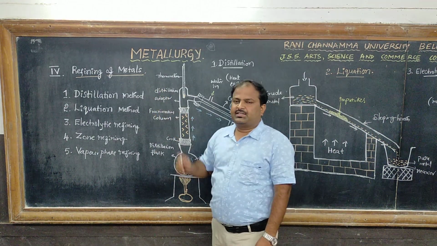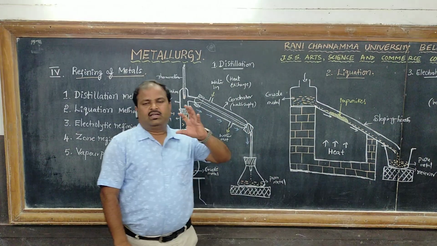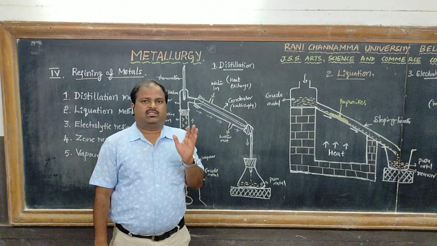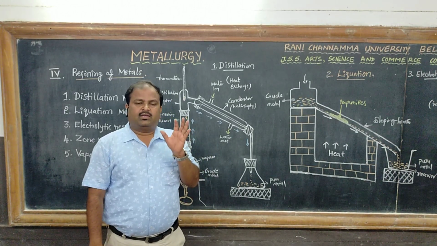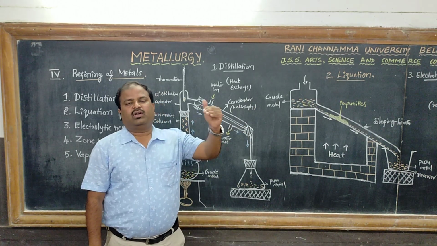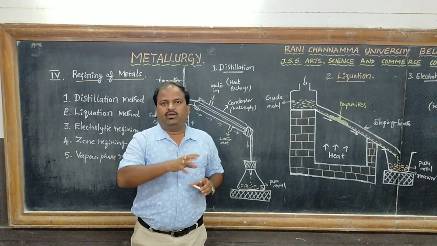First is the distillation method. Distillation is a heating process in which we heat a mixture of two or more components, or two or more liquids, and separate them into individual components.